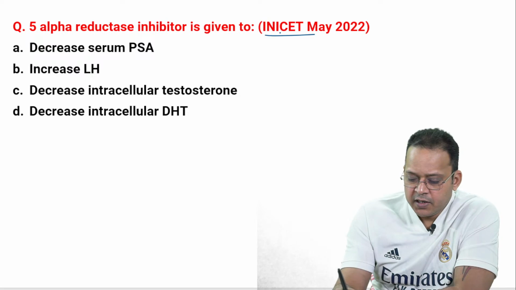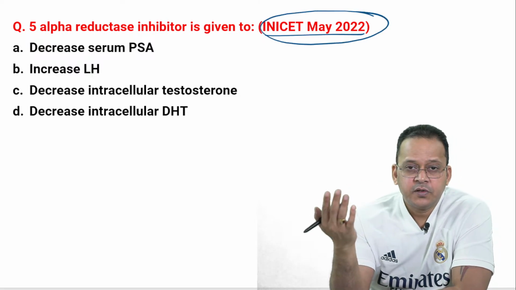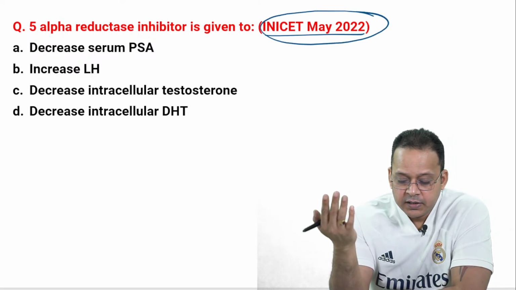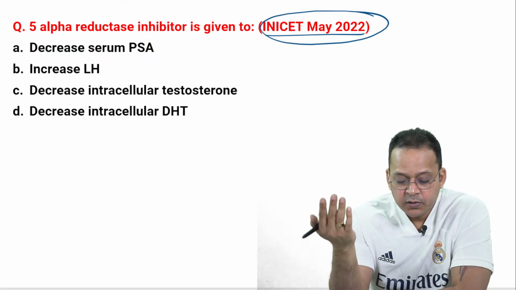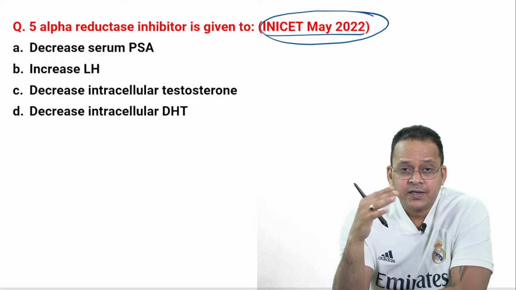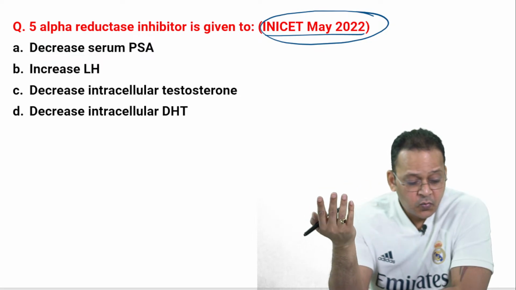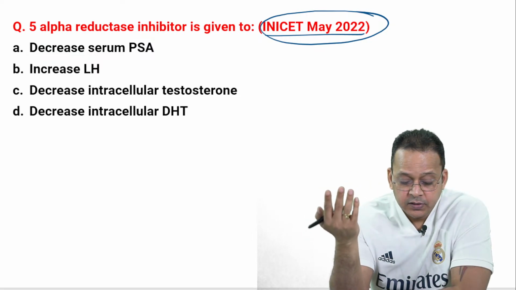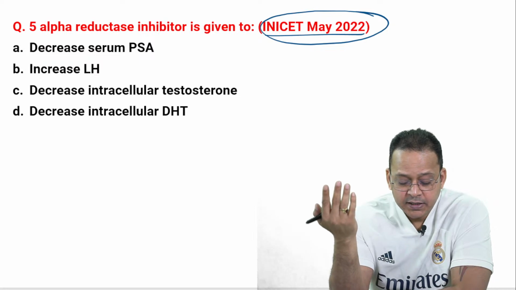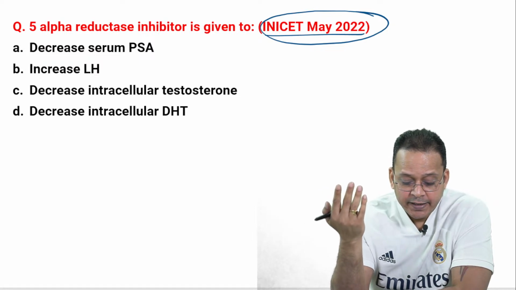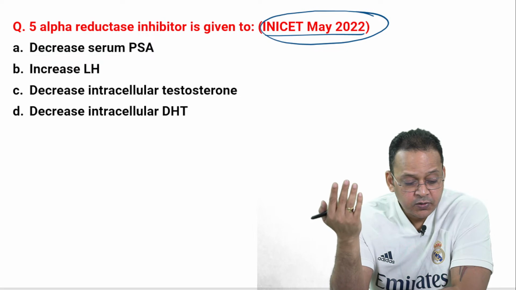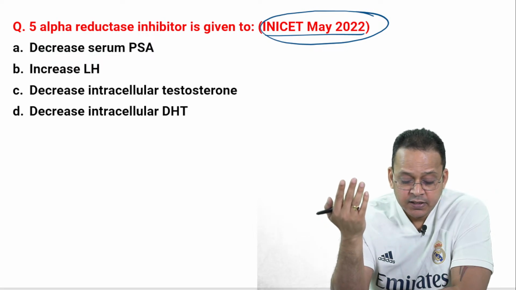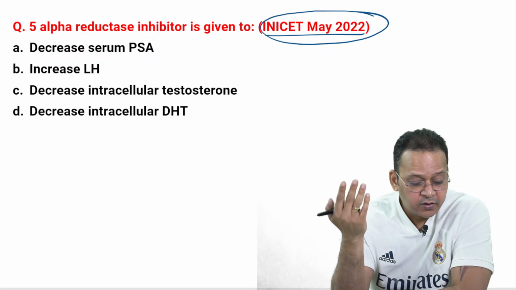Now this is a cake MCQ. INICET May 2022: 5 alpha reductase inhibitor is given to. Why do we give a 5 alpha reductase inhibitor? Decrease serum PSA, increase LH, decrease intracellular testosterone, or decrease intracellular DHT, dihydrotestosterone?